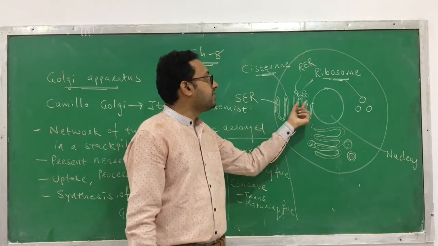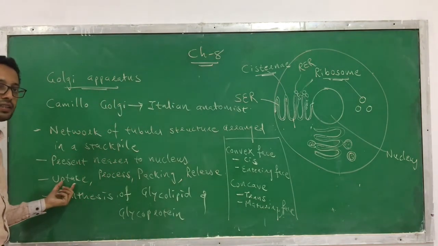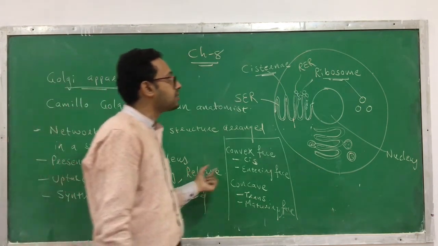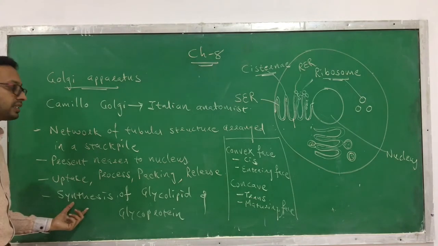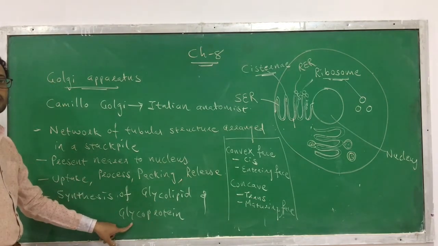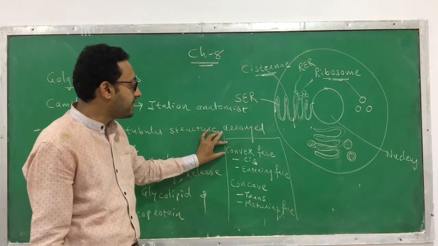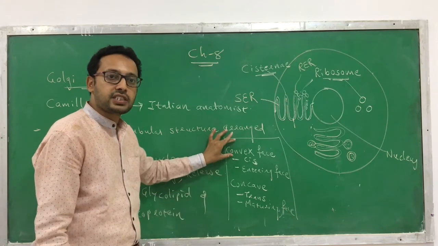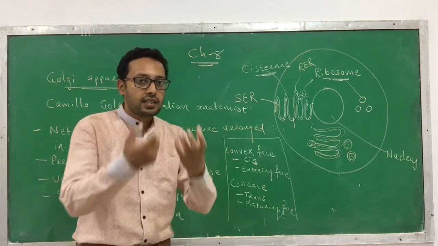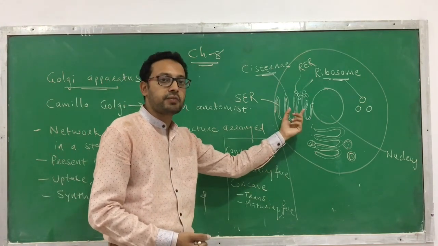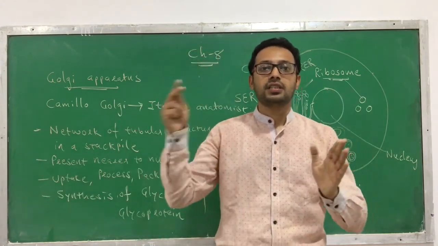How? The protein synthesized by the RER is taken up, processed, packed and released by this Golgi apparatus. Another function of this Golgi apparatus is synthesis of glycolipid and glycoprotein. Apart from that, the Golgi apparatus has two surfaces or phases, convex and concave. Convex is also called cis, concave is called trans. Through the convex or cis surface, the protein synthesized from ER enters, and through the trans surface it leaves.